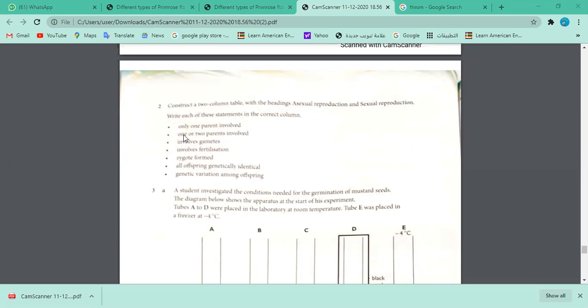Say asexual. Oh, okay. So who is going to comment on that? Is it correct? Do you think we should put it under asexual reproduction? If you want to put it in asexual reproduction, probably it is partly fitting because 1 parent is involved, but with 2 parents, then it's maybe wrong, right? We cannot put it. Anybody would like to comment on that? We discussed this in the chapter.